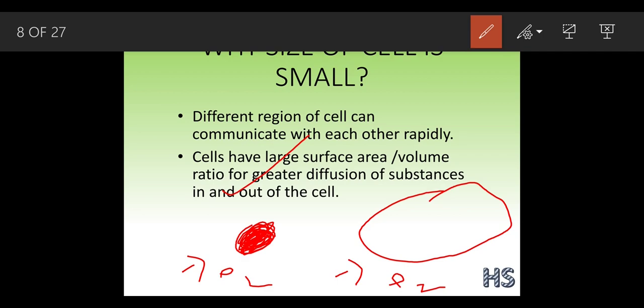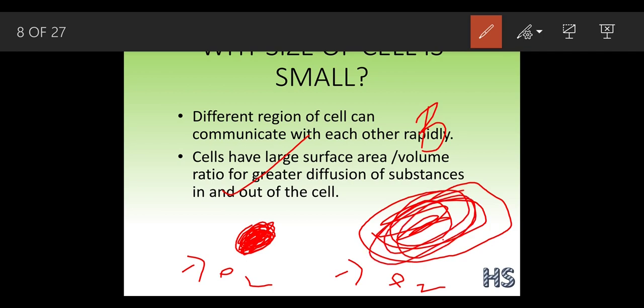But in cell B, the oxygen has to go here, there, everywhere, and it takes a lot of time to get oxygenated. So it is easy to understand that the smaller the size of the cell, the faster the communication can happen. Faster communication in cell A is quite possible than in cell B.